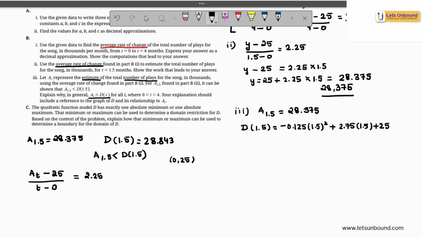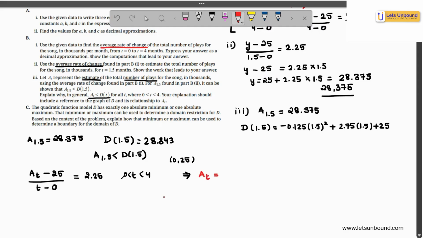So this means no matter what you're calculating t for, where t lies between 0 to 4, you can write down the formula for average rate of change like this. And this will also give you your relationship for A. As you could multiply t to the other side, you will get A(t) is equal to 2.25t plus 25. I hope this is not very confusing and you've understood how you're getting your value for average rate of change, or a linear relationship that shows the trend of the average rate of change.